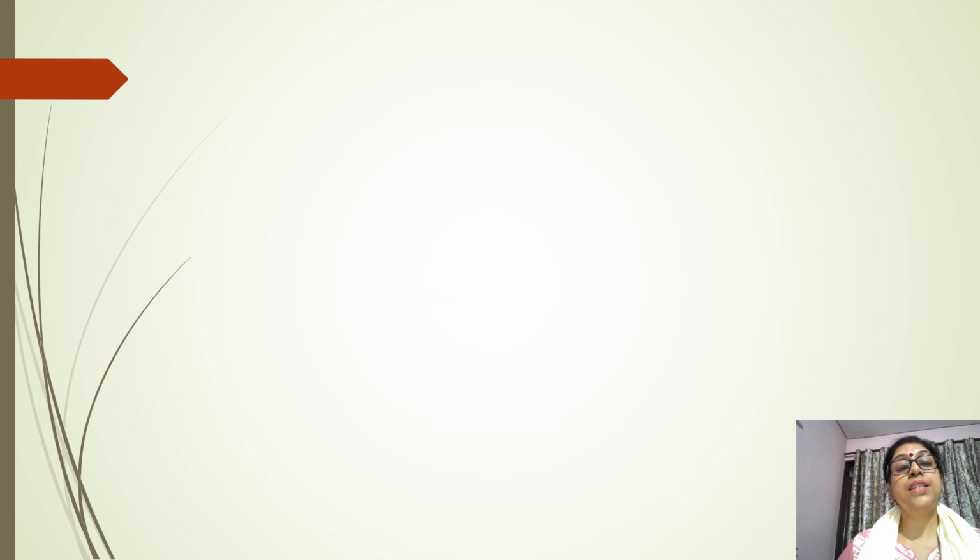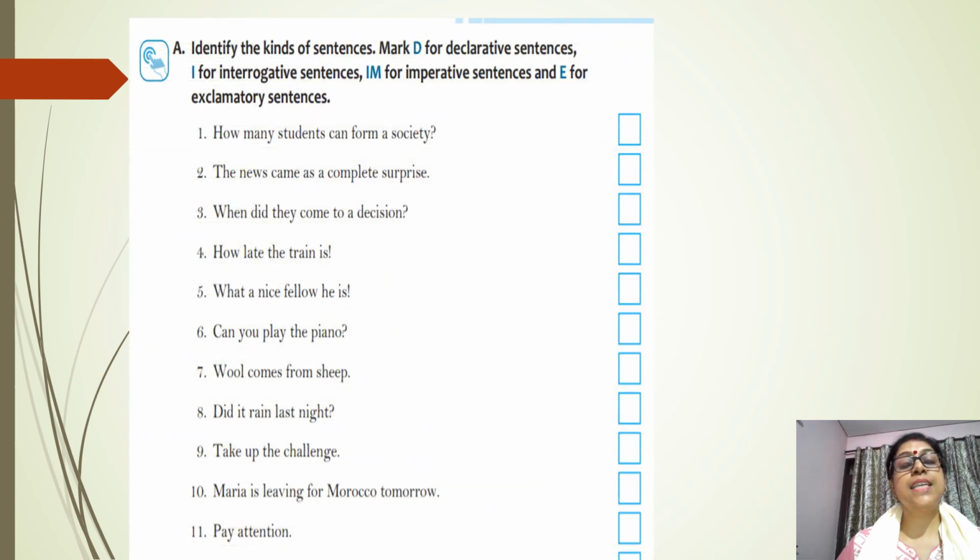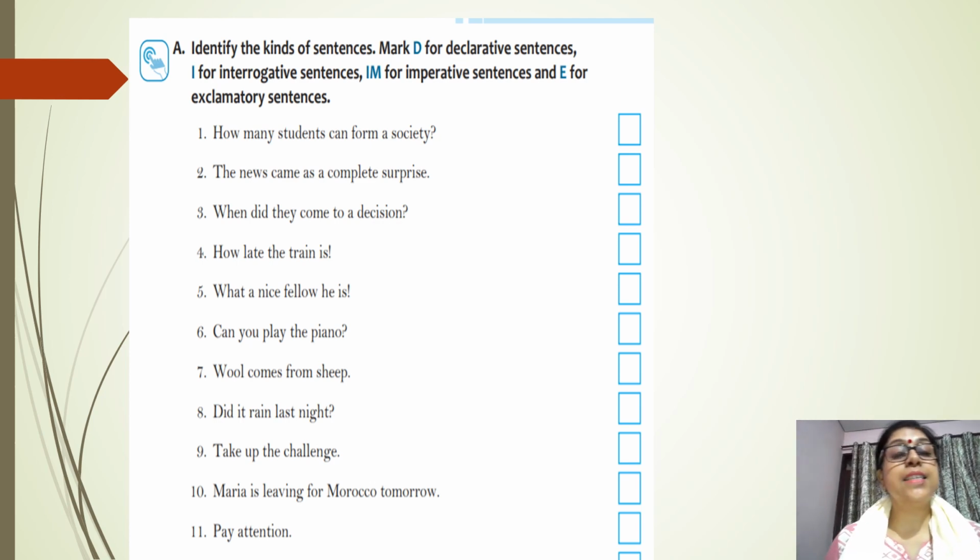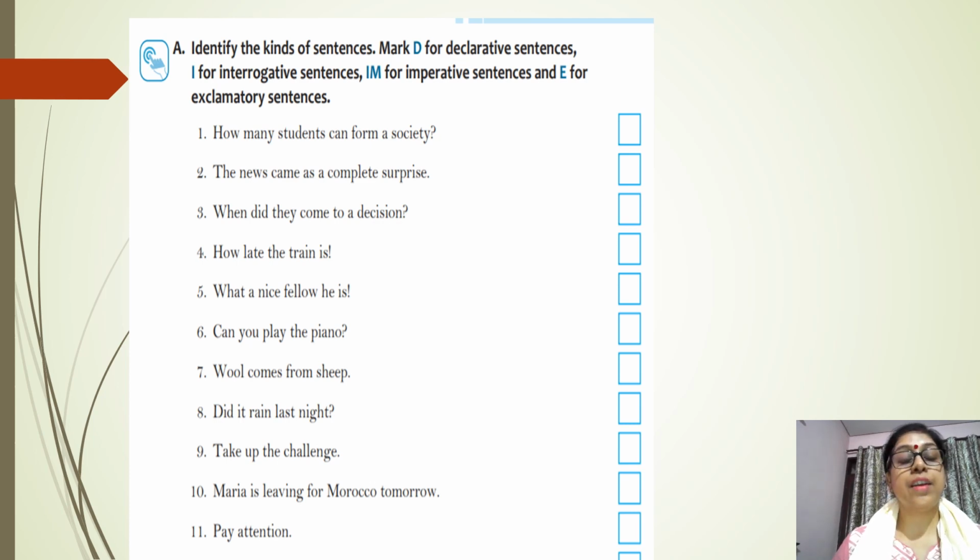So in the next one, children, our exercises start. The first exercise we have is to identify the kinds of sentences. Mark D for declarative, I for interrogative, I am for imperative, and E for exclamative sentences. Here you are given mixed sentences, and you have to just write the short form in the box. So children, with the full stop you will identify the declarative and imperative, the question mark with interrogative sentences, and exclamation marks will give you the identification of exclamatory sentences.